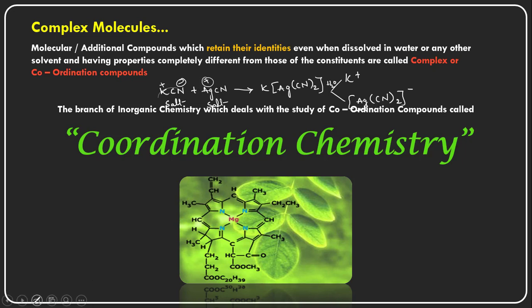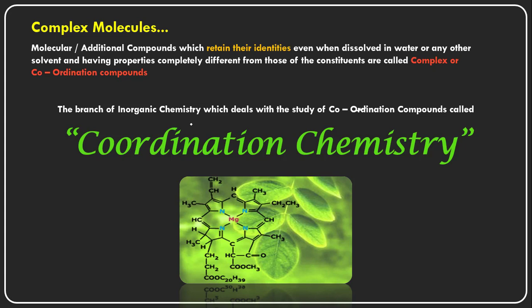So this coordination chemistry is a very vast chemistry, actually a very big branch of inorganic chemistry. And here in nature also, for example, this is the chlorophyll.